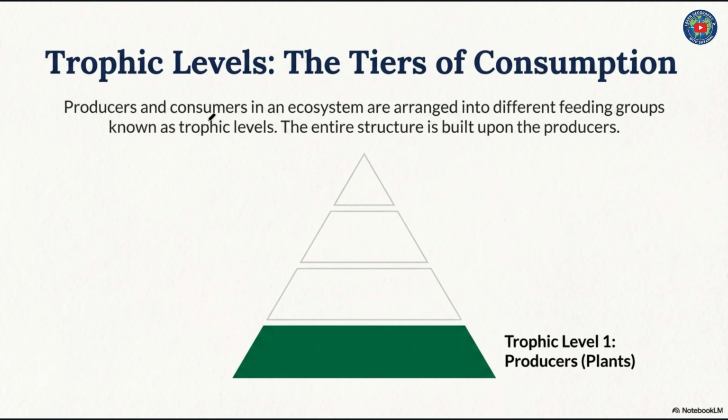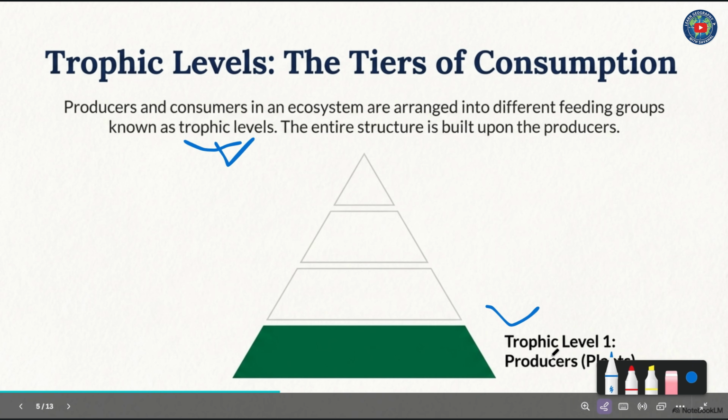Now, the producers and consumers in an ecosystem are arranged into different feeding groups known as trophic levels. What are trophic levels? Trophic levels are the different feeding groups in which producers and consumers in an ecosystem are arranged. Trophic level 1, that is producers. Producers are always plant species.